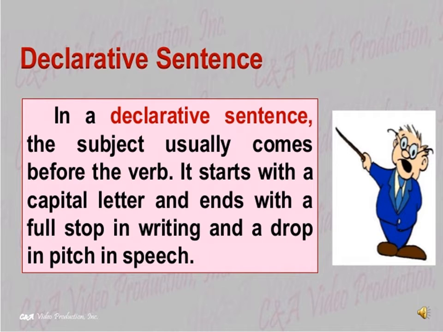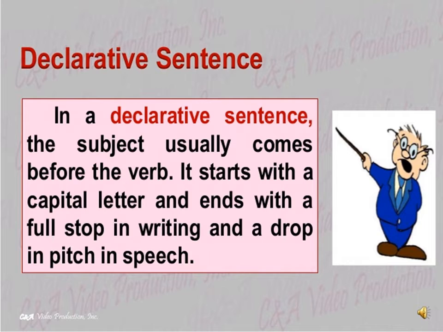In a declarative sentence, the subject usually comes before the verb. It starts with a capital letter and ends with a full stop in writing and a drop in pitch in speech.